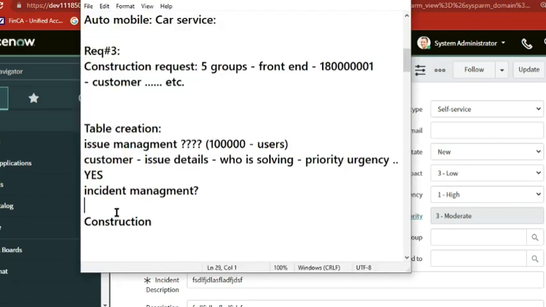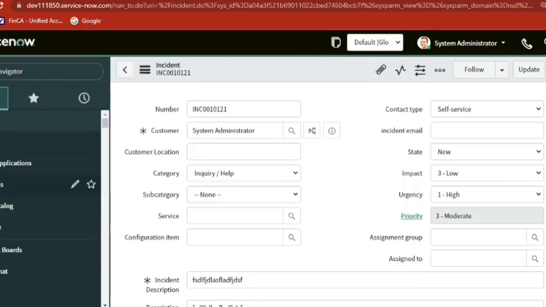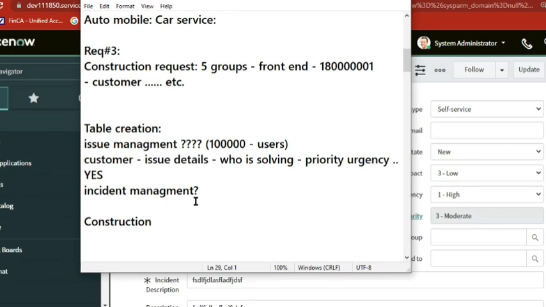Our jobs come in here. We already have a ServiceNow platform, either new or existing. If we want to enhance it, customize it, develop it, we develop it. ServiceNow developer, ServiceNow administrator, this is our job. That's why there is this much demand.